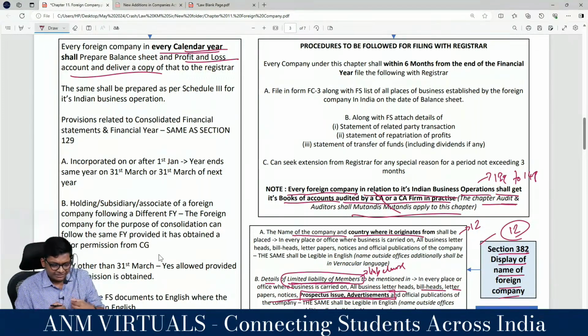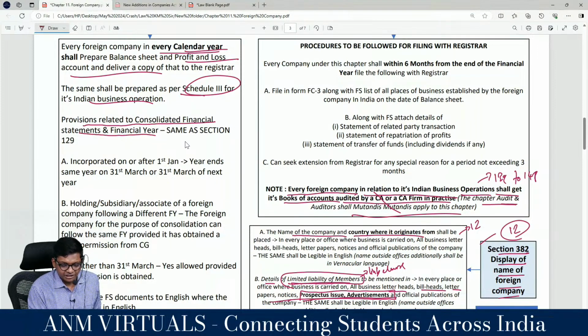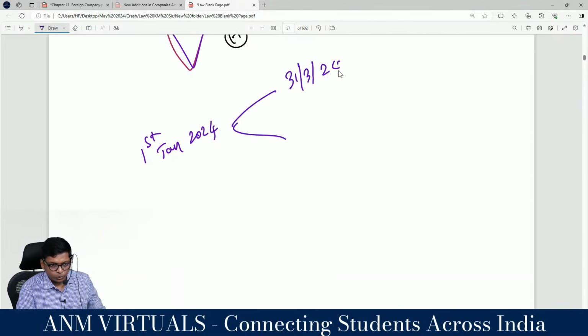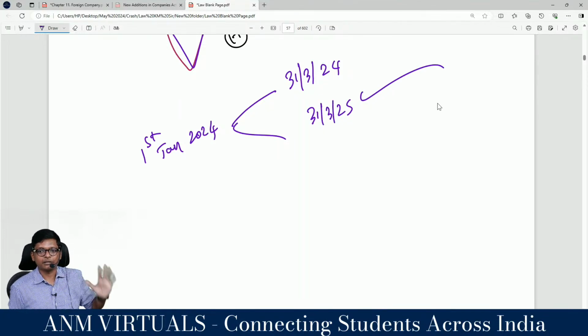Now look at all the points. I'm not teaching you, I'm just revising. It shall be prepared as per Schedule 3 for Indian business operation. Schedule 3 means Indian accounting standards, all of that. Provisions related to consolidated financial statements and financial year are the same as section 129. What is financial year? We discussed. If I incorporate on 1st Jan 2024, my financial year can be 31st March 24 or 31st March 25. Remember this, same thing applicable here.